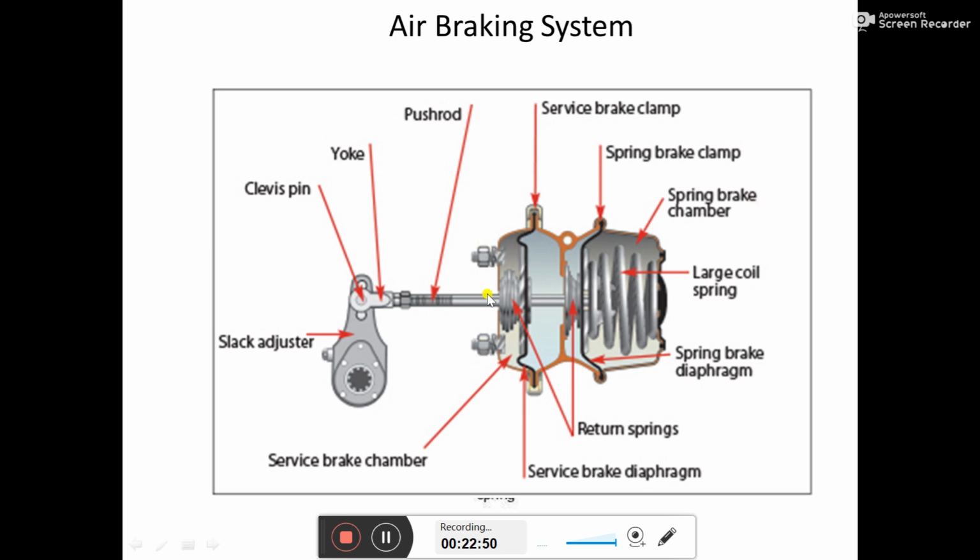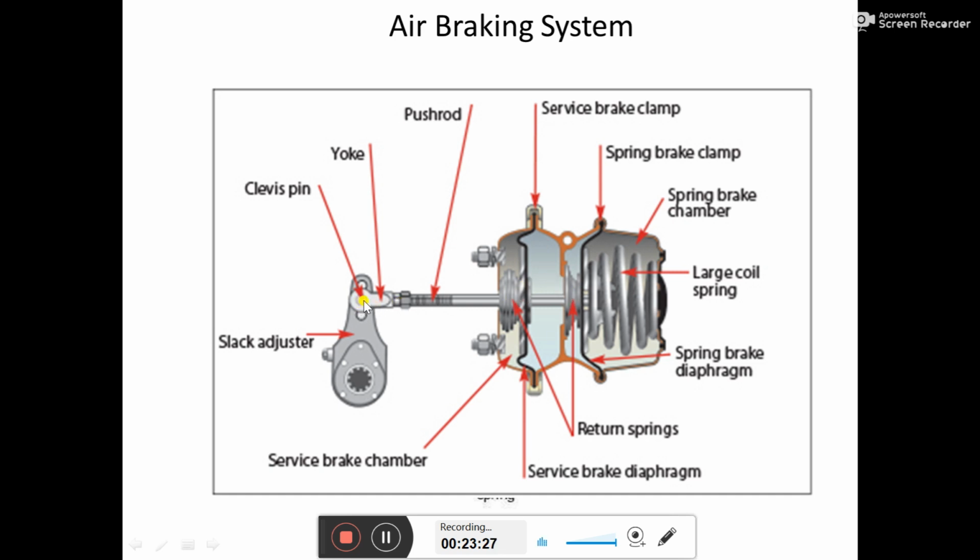This is the mounting of this brake chamber. As compared to the previous one, we have the push rod connected to the slack adjuster arm, but this is only up to the diaphragm of the first chamber. Right now this is the first chamber and this is the second chamber. Both chambers have a diaphragm. In front of the first chamber's diaphragm we have a returning spring, as well as in front of the diaphragm of the second chamber. These are the returning springs.